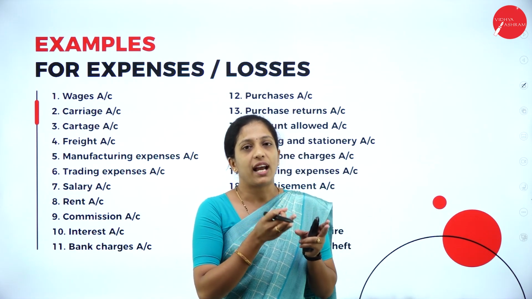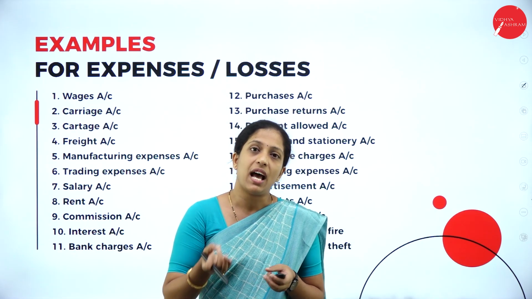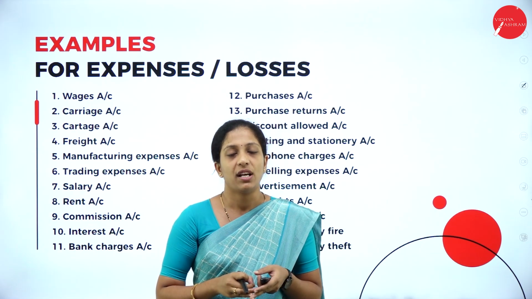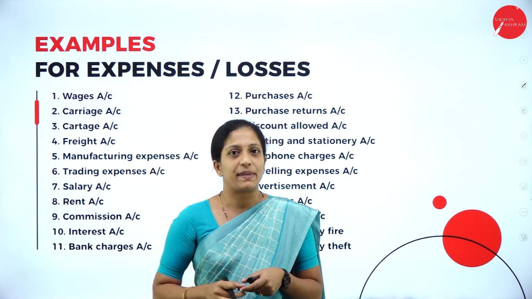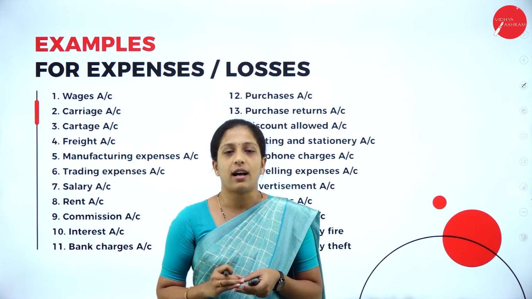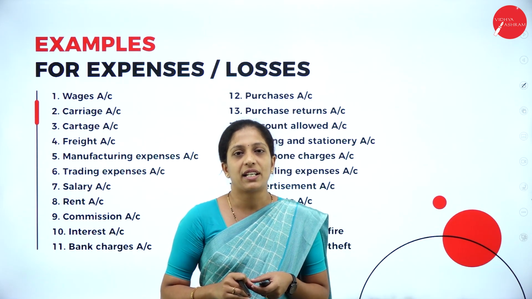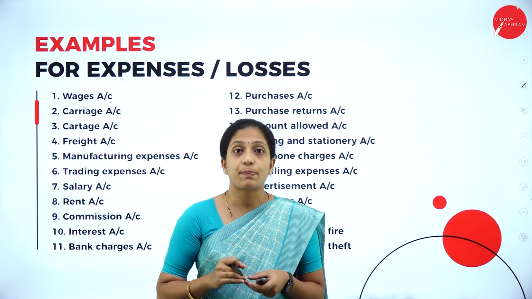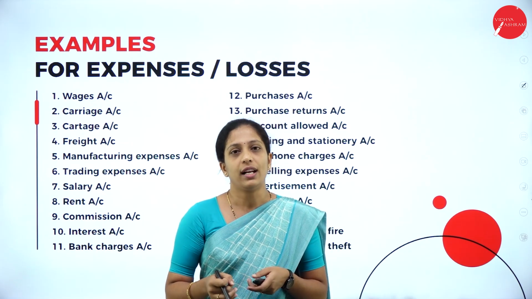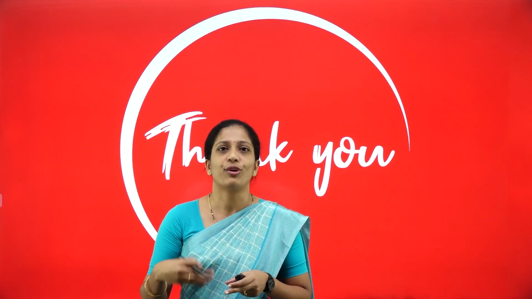So we have learnt in today's session the classification of accounts under the American system as well as under the English system. Under the English system, the accounts are classified into real account, nominal account and personal account, whereas under the American system, they are classified into assets account, liabilities account, capital account, expenses or losses, and revenue or gain. My dear students, hope you have understood today's session. This was the basic of accounting. Before recording the transactions, you have to know these basics.